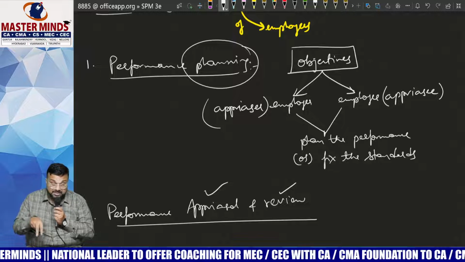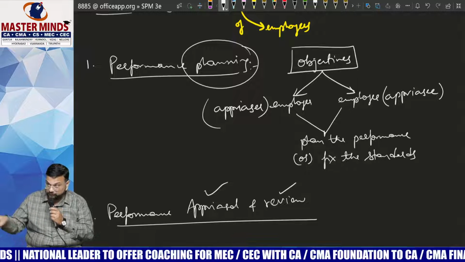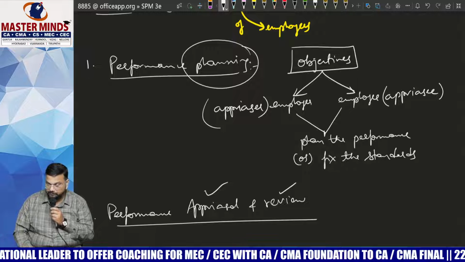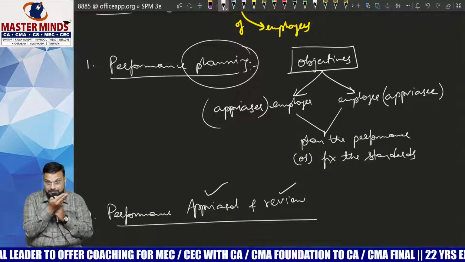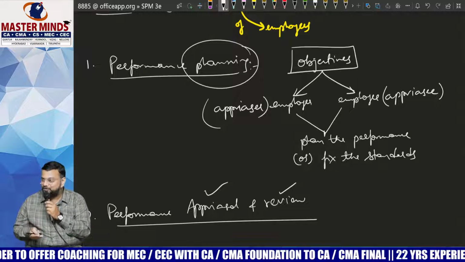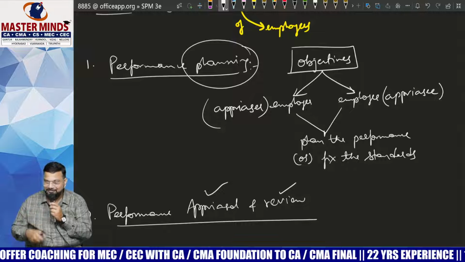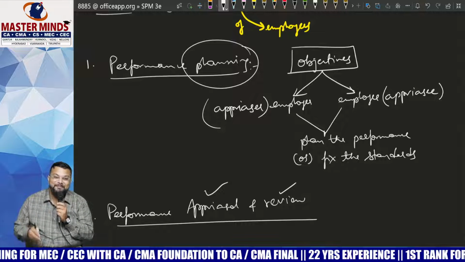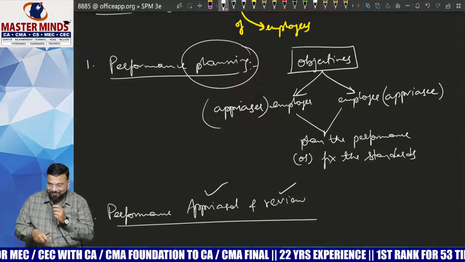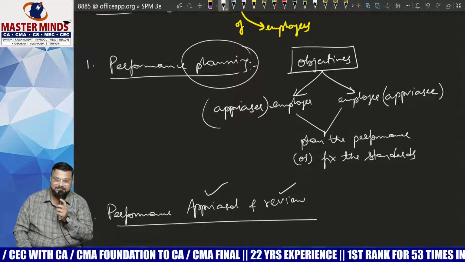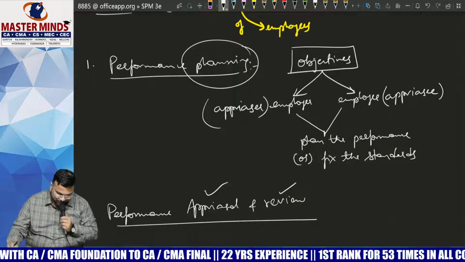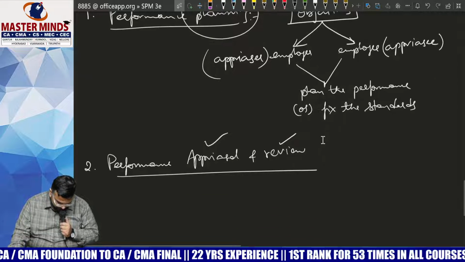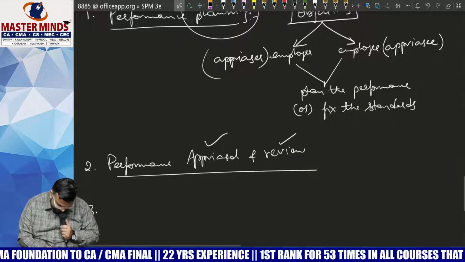And part of this appraisal and review is nothing but your feedback forms. The love letters that you give to the management. We call them love letters because they do not have any name, etc. Right? Okay, so it's a part of it now. Their feedback is also there for us here. Am I clear? Understood now? The second point is performance appraisal or review. The third one will be your, as I said, feedback.